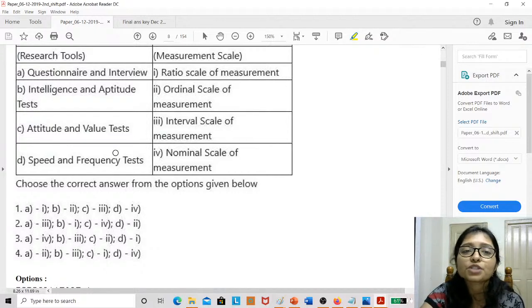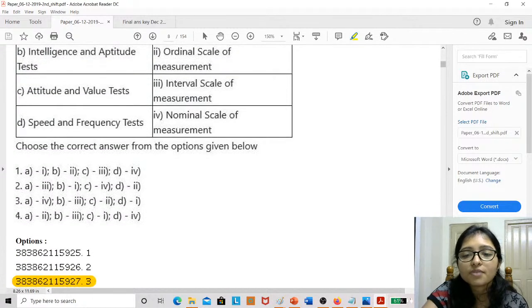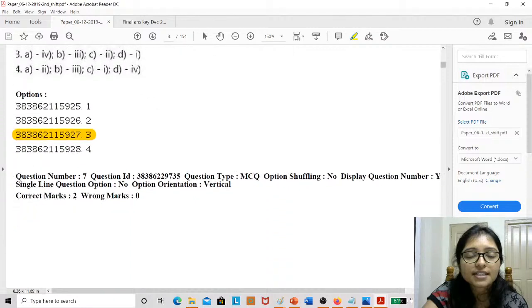From the D option also you can do it, that is D is definitely 1, speed and frequency, right? Speed and frequency is always by ratio, right? So in that way also you can solve. All of you are correct. Option 3 is correct only.